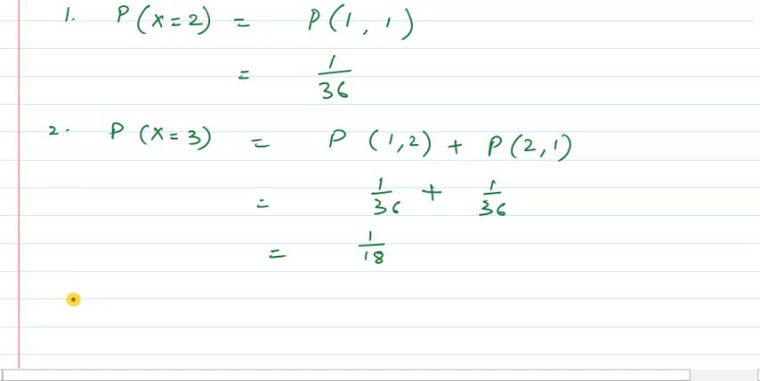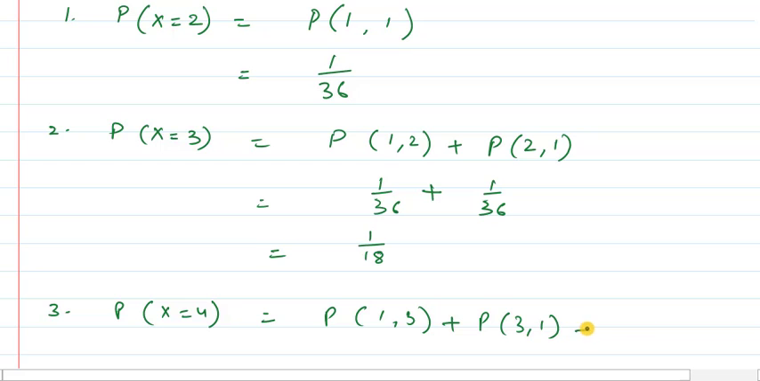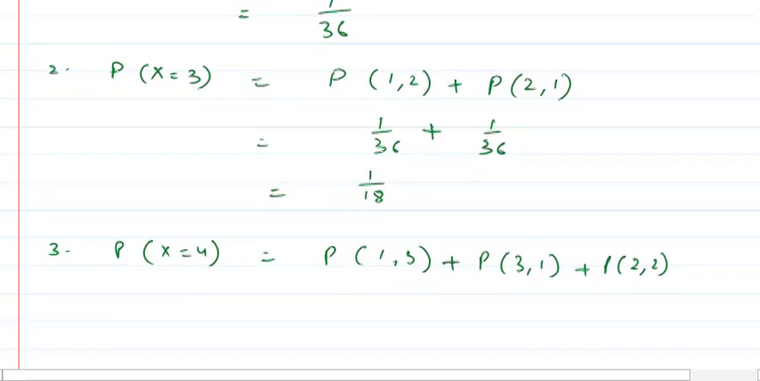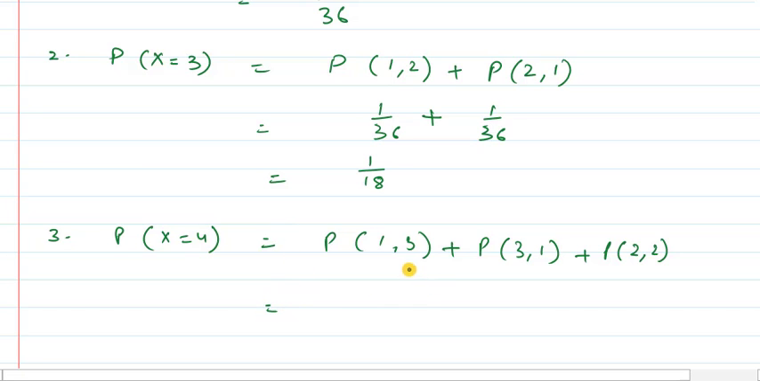Now let us take the third case, probability when x is equal to 4. Let us write all the cases when we can have the sum as 4. You know this: it is (1, 3) or (3, 1) or (2, 2). All 3 cases satisfy the condition, and we know the probability of these will be 3 upon 36, or you can write it as 1 upon 12.